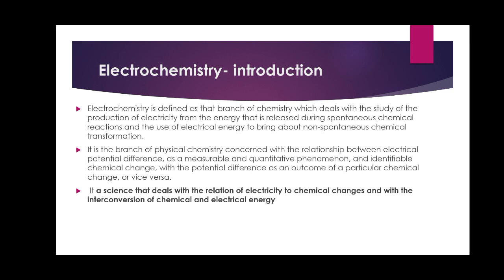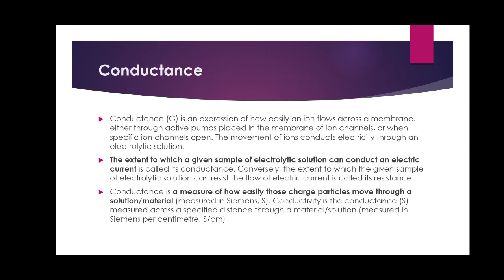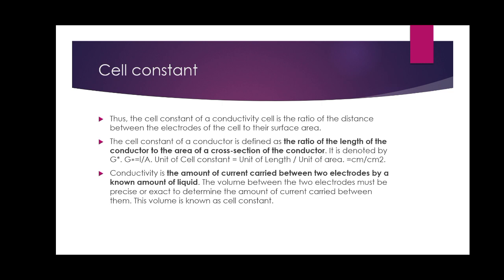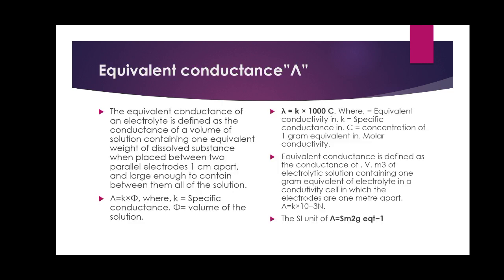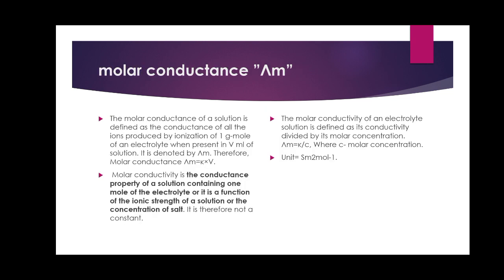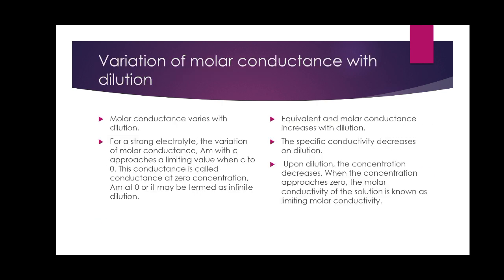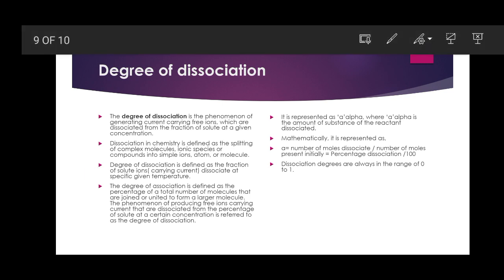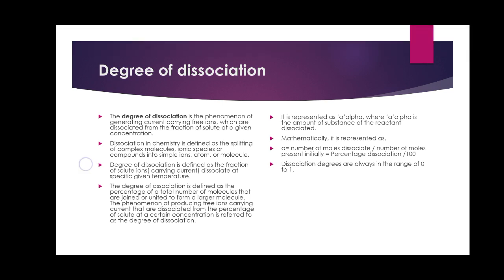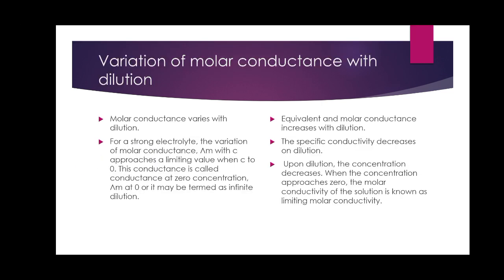At first we have seen what is electrochemistry and how it is related with different points of charges, and next we have discussed what is conductance and how can it be defined, and next we have seen what is cell constant, and next we discussed what is equivalent conductance, and next what is molar conductance and specific conductance also, and at last we have discussed variation of molar conductance with dilution, and we will be discussing other topics in the next presentation. Thank you.